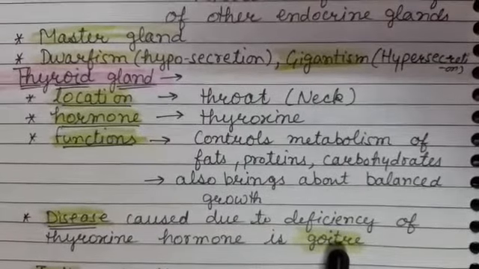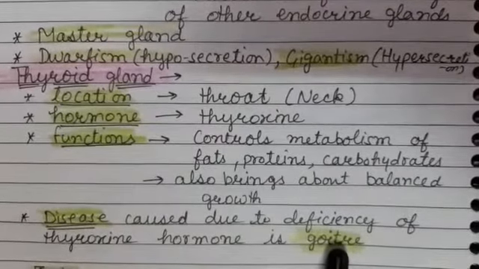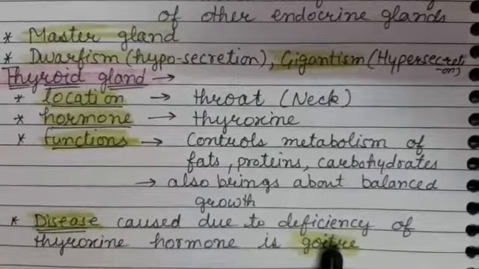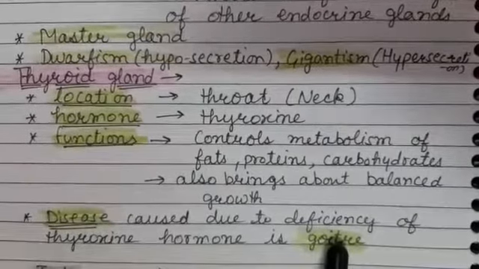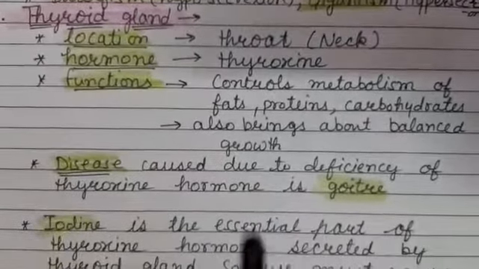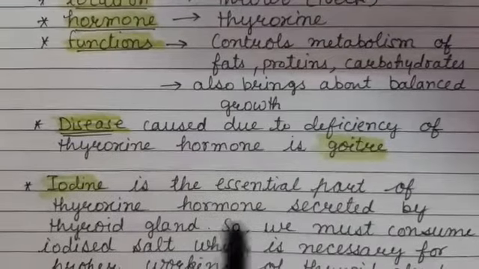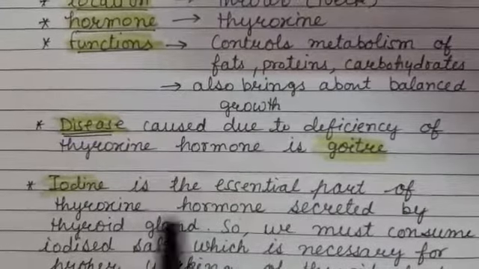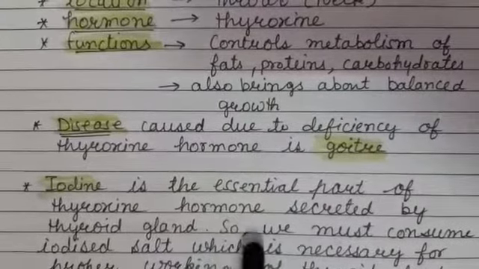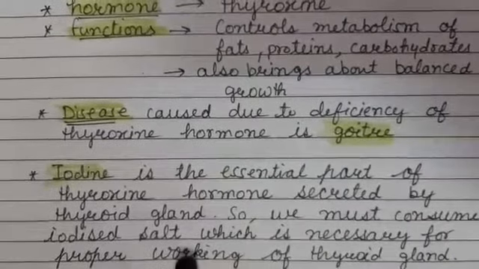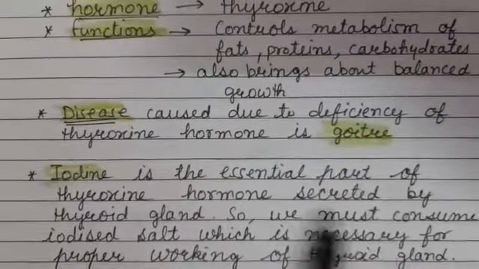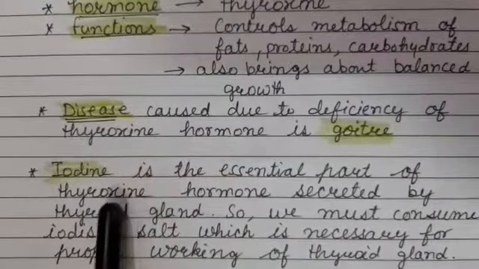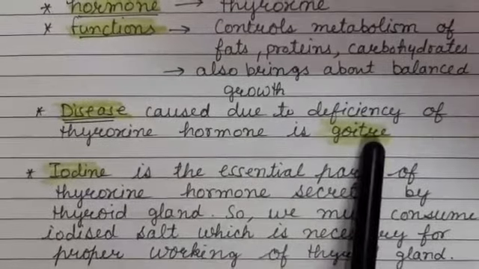You have studied in your earlier classes, goiter, enlargement of the neck region, okay, and due to deposition of fats in some people. So iodine is the essential part of thyroxine hormone secreted by thyroid gland. Iodine is essential part of thyroxine hormone. So we must consume iodized salt, which is necessary for the synthesis of thyroxine hormone and which prevents this disease, goiter.